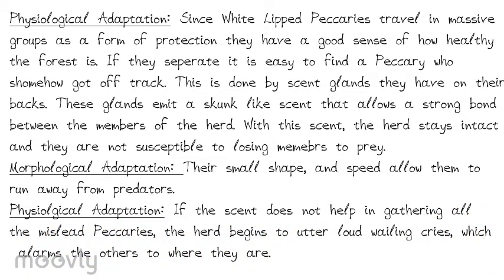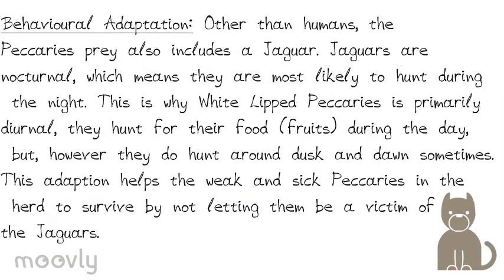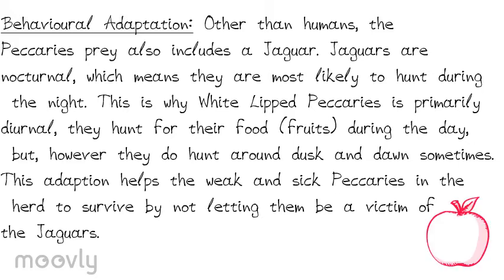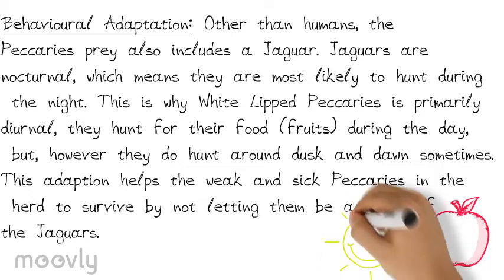Physiological adaptation: if the scent does not help in gathering all the misled peccaries, the herd begins to utter loud wailing cries, which alert the others to where they are. Behavioral adaptation: other than humans, the peccaries' predators also include the jaguar. Jaguars are nocturnal, which means they are more likely to hunt during the night. This is why white-lipped peccaries are primarily diurnal. They hunt for their food, fruits, during the day. However, they do forage around dusk and dawn sometimes.